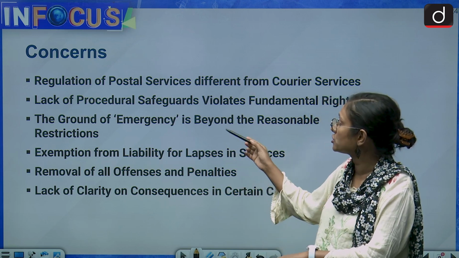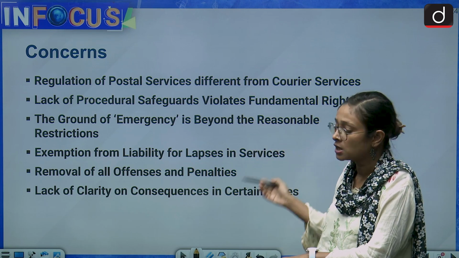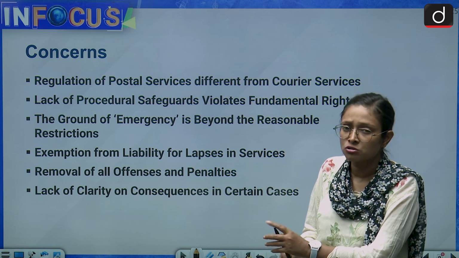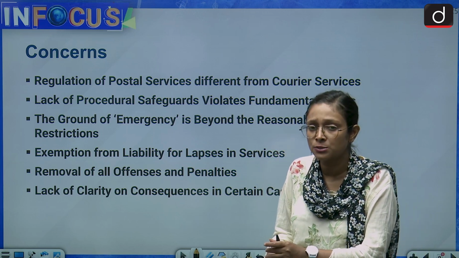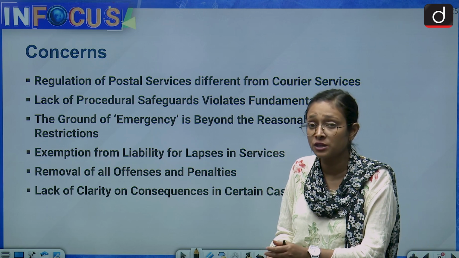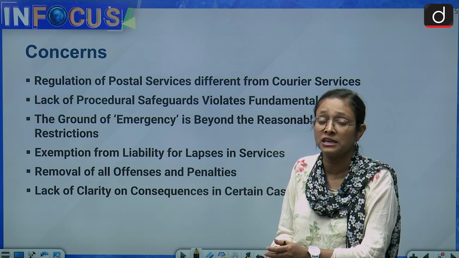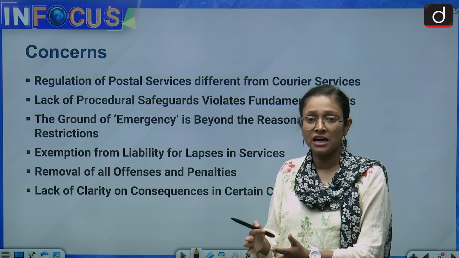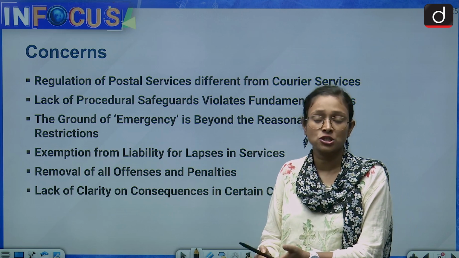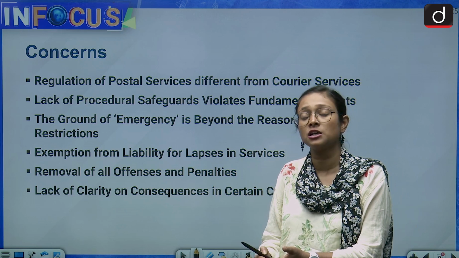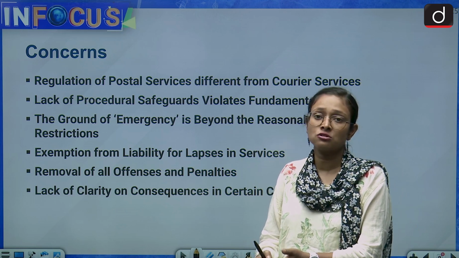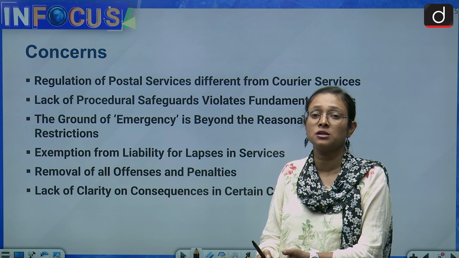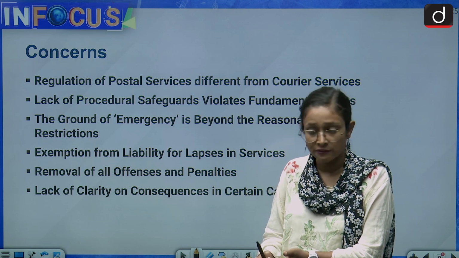Then lack of procedural safeguards violates fundamental rights. So opposition leaders had also raised question on the fundamental rights, because they had this provision that if they find anything problematic with any kind of shipments, then they had right to stop it from any kind of thing on the name of national security, on the name of the friendly relation with the other state. So that has also a question on the fundamental rights, which is the right to privacy.